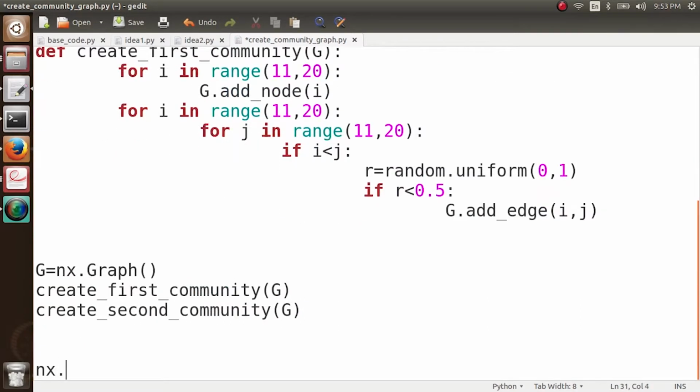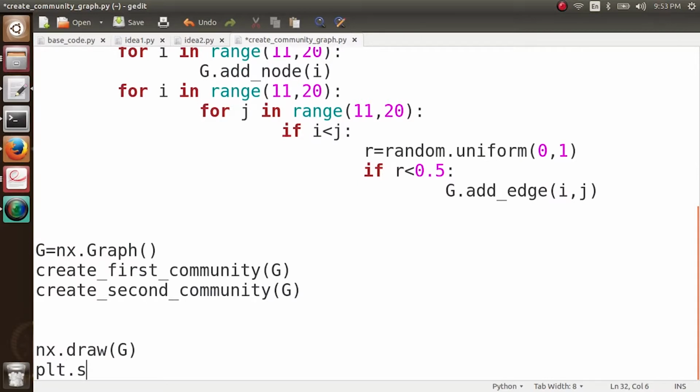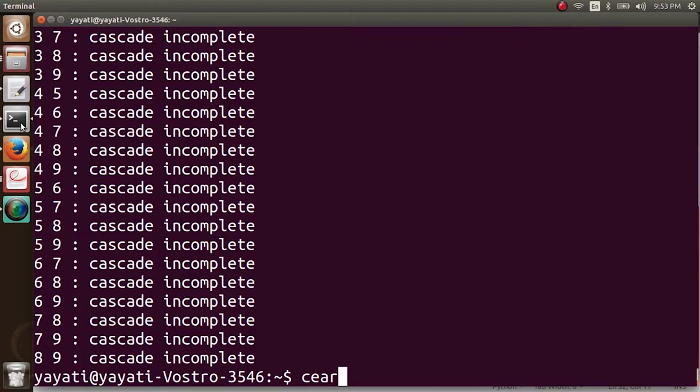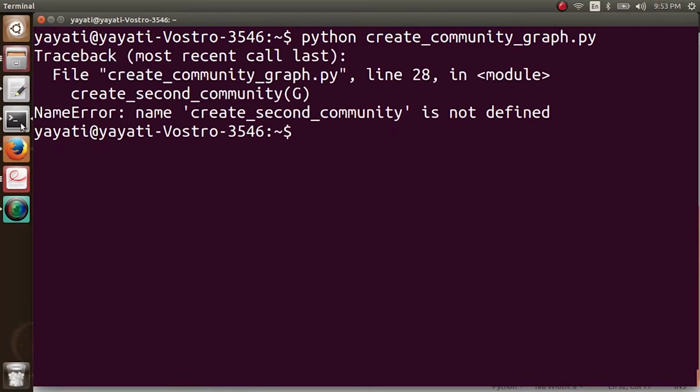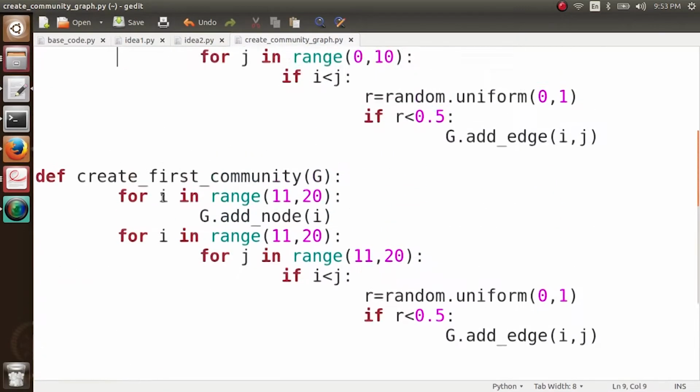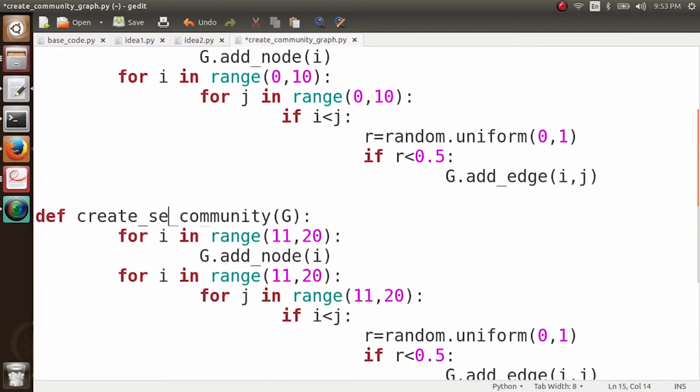Okay, annex.draw g, and then we have a plt.show, right? And let's run it. Create community graph. Python create. Okay, we forgot to change the name of the function here. So it is create second community.